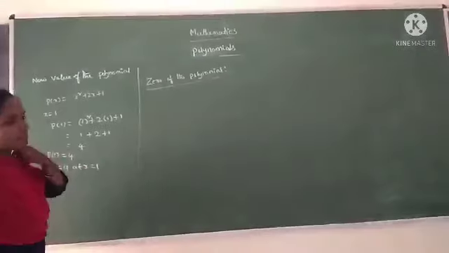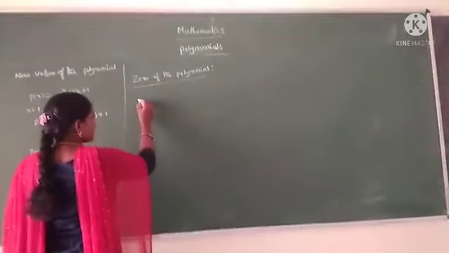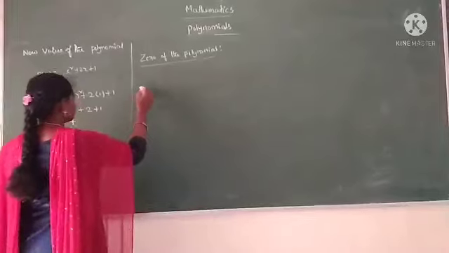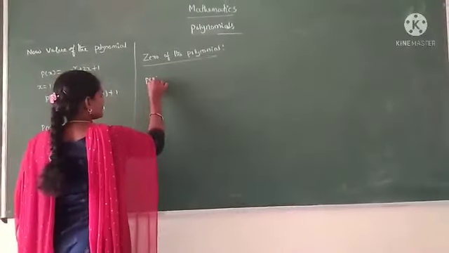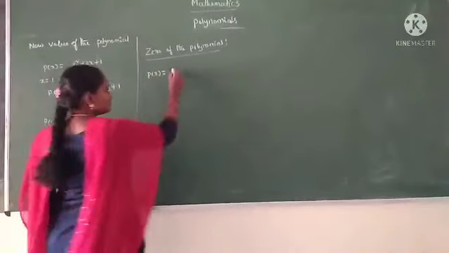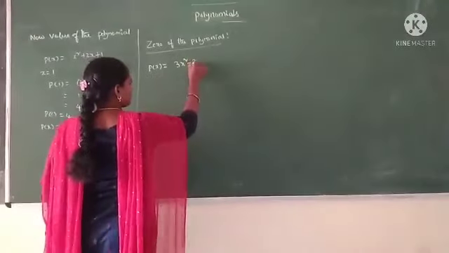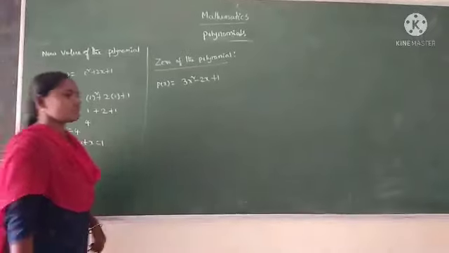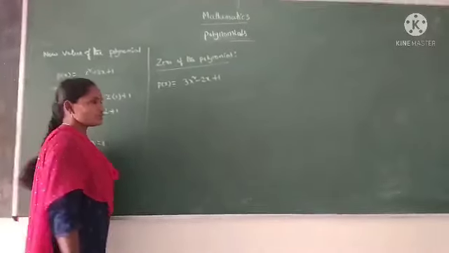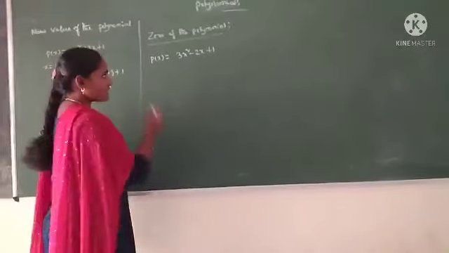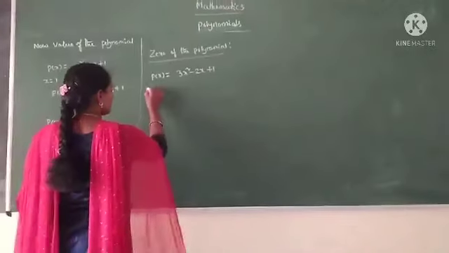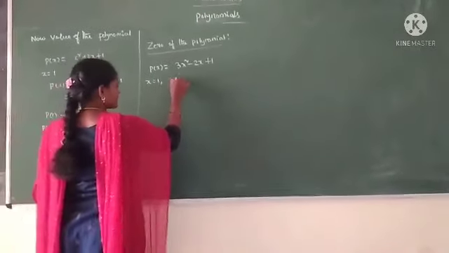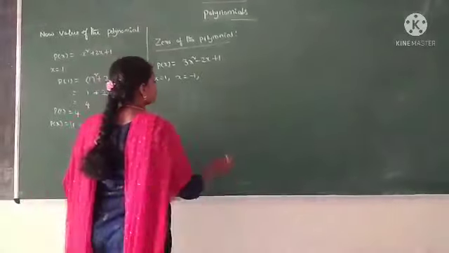Zero of the polynomial. Let us take a polynomial p of x is equal to 3x squared minus 2x plus 1.